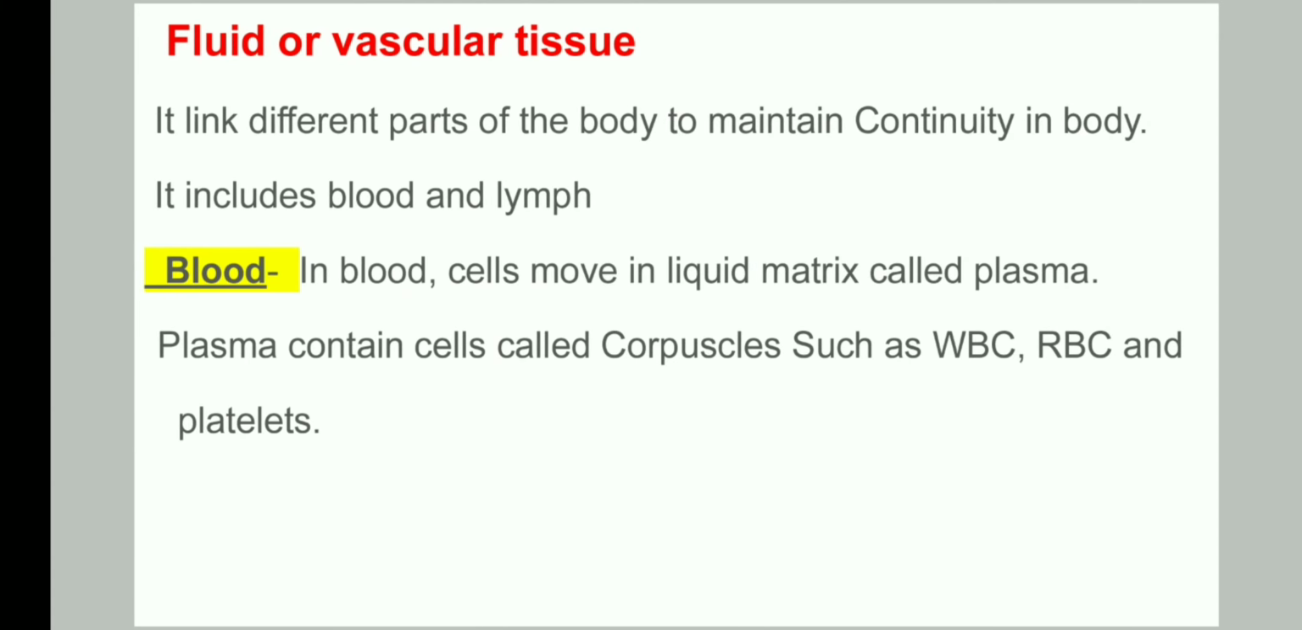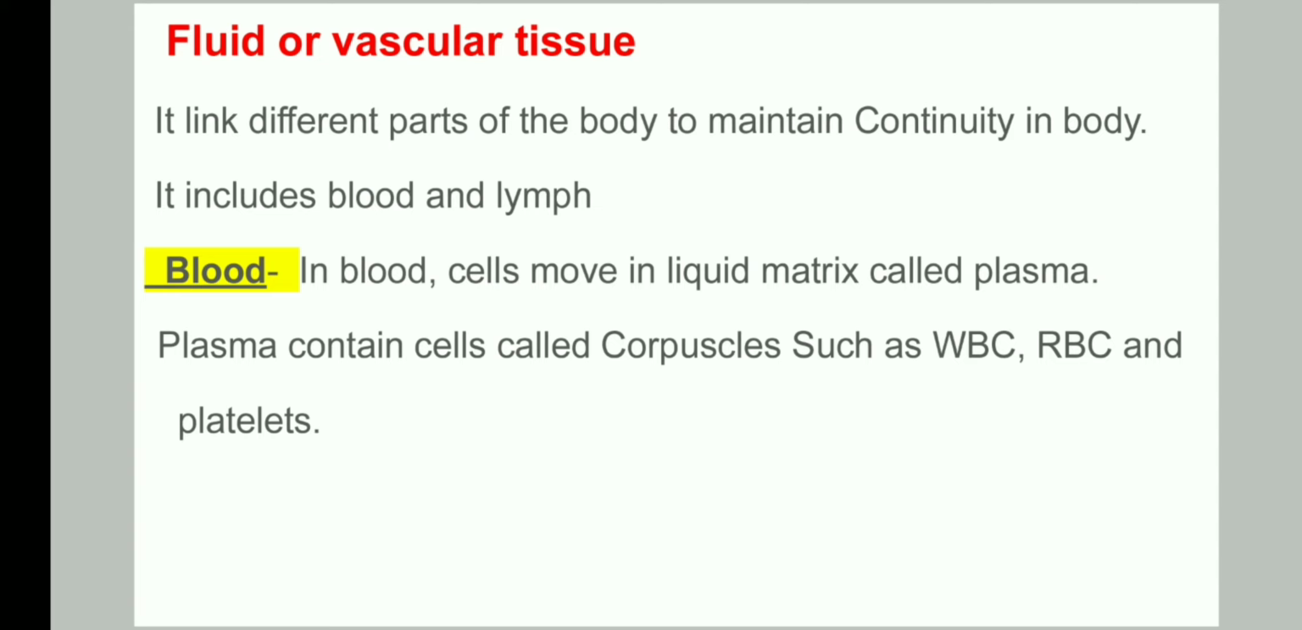Now the next type, or the last type of connective tissue, that is fluid or vascular tissue. Fluid, you all know that fluid is something which flows, and this is liquid, and it links different parts of the body to maintain continuity in the body. Blood connects all the parts of the body, as all parts of our body have blood vessels. It includes blood and lymph, which both combinedly are called vascular tissue.